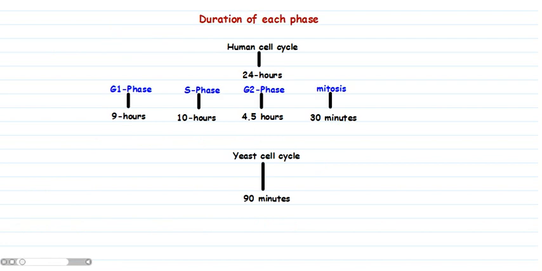Duration of each phase is variable. In the case of a human cell, the average cell cycle is about 24 hours. Mitosis takes 30 minutes. G1, 9 hours. S phase, 10 hours. And G2, 4.5 hours. Whereas the full cycle in yeast cells is only 90 minutes.